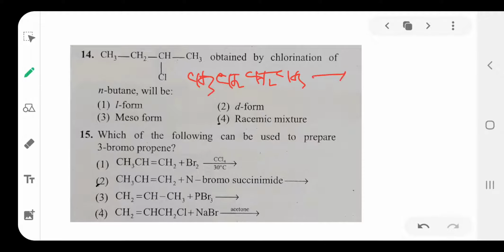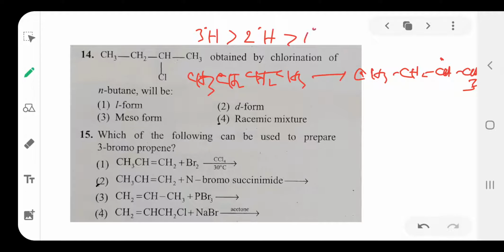If it undergoes free radical cleavage to form CH3... Tertiary hydrogen is readily involved in chlorination, then secondary hydrogen, then primary hydrogen.